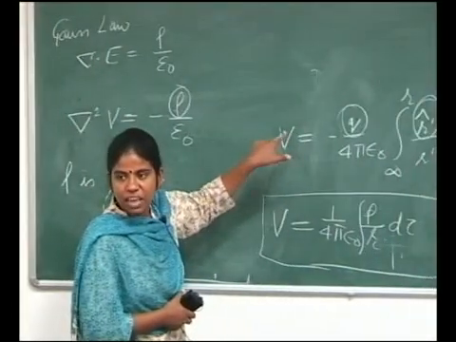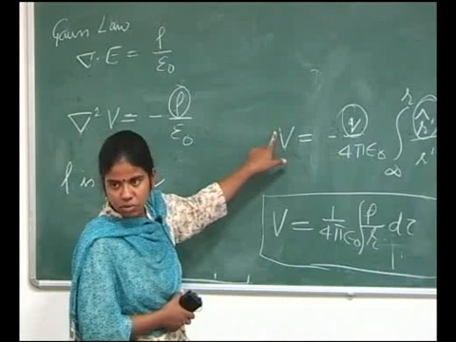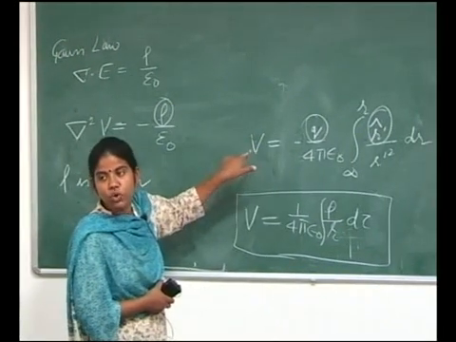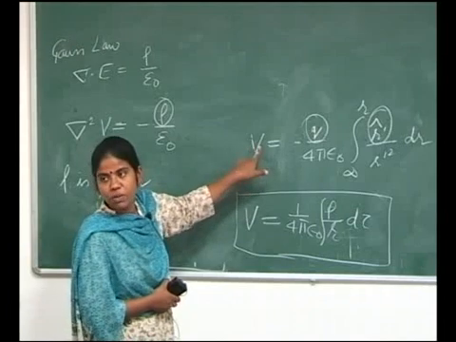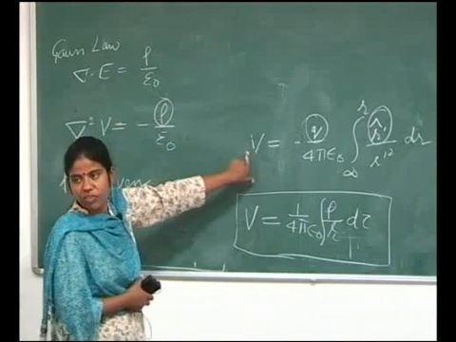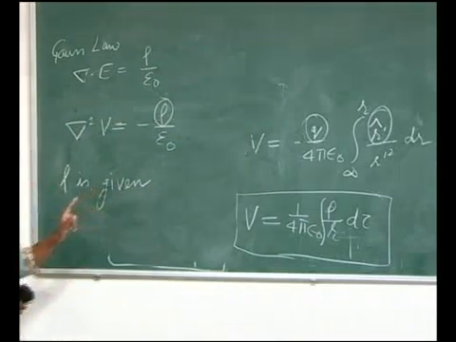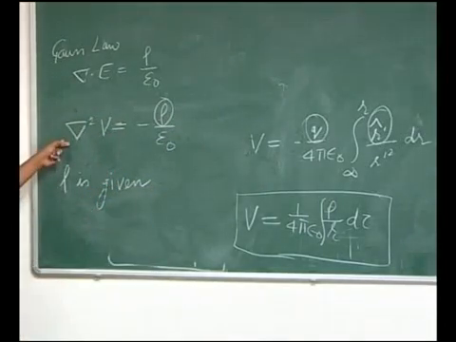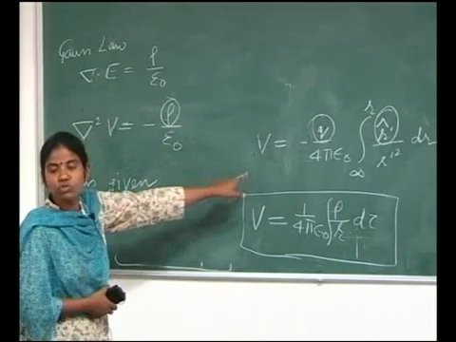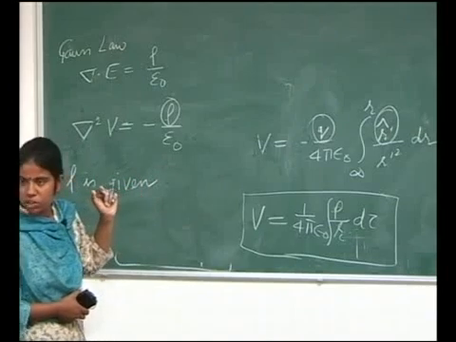Now I should be able to represent the Gauss law in terms of V, and when I do that, I get Poisson's equation.